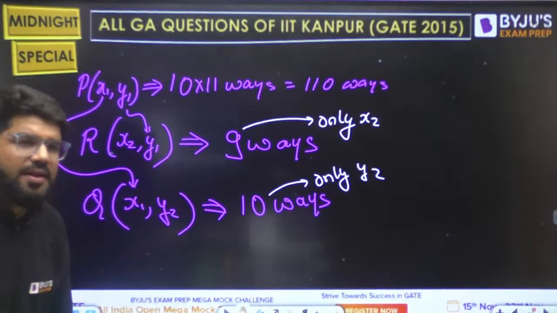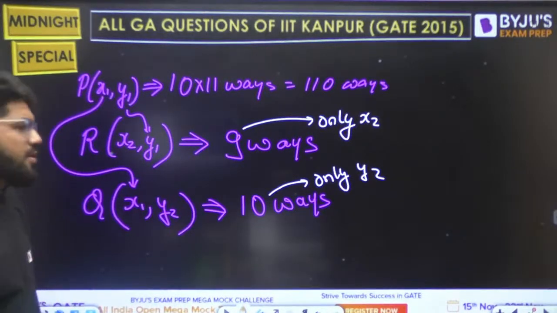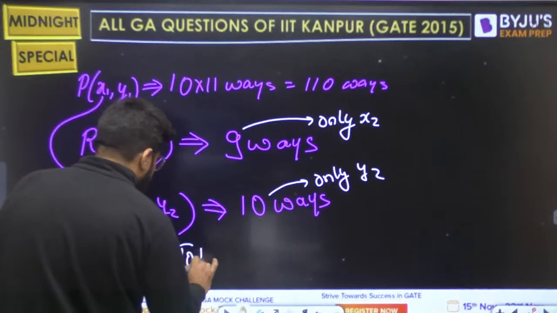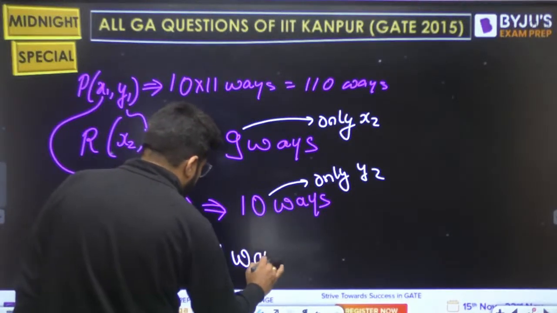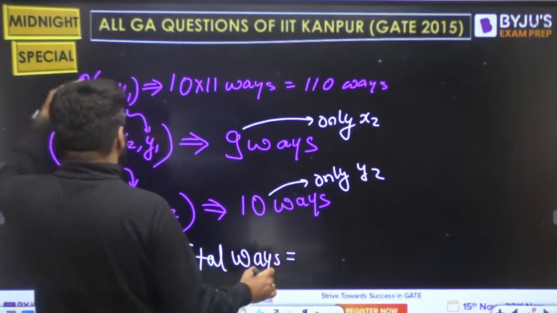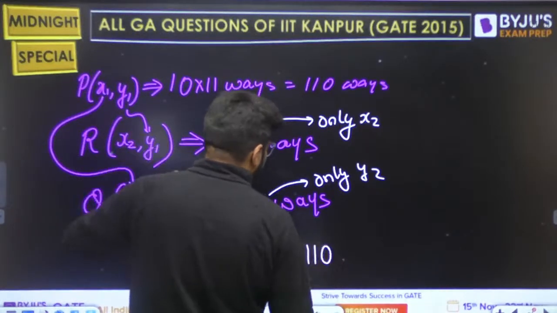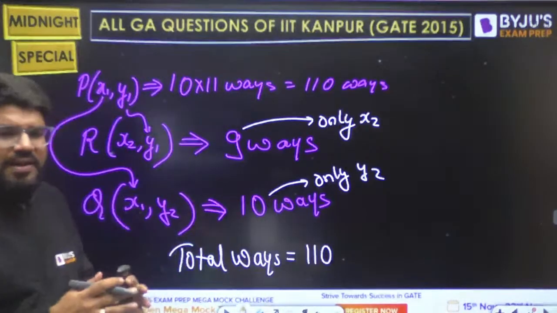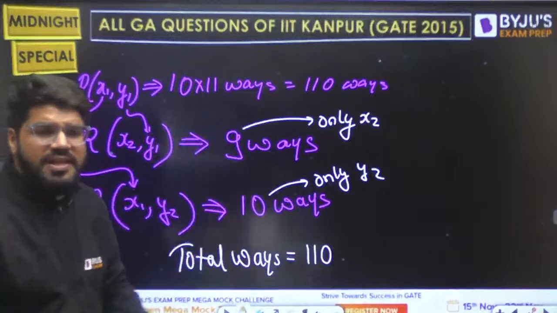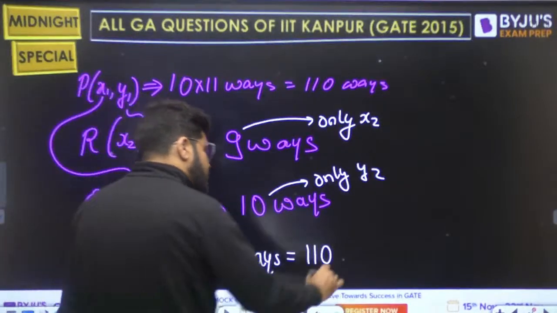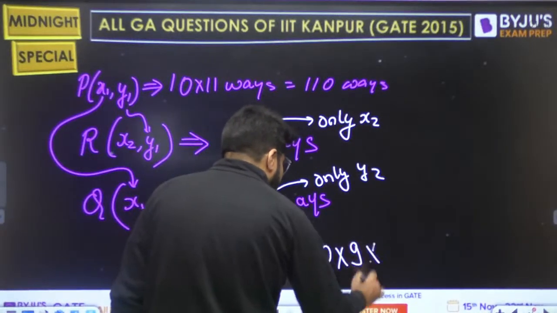So what is the total number of ways of doing this? First, to fix P I have 110 ways. For every value of P, there are 9 ways of selecting R. So 110 into 9, 990.